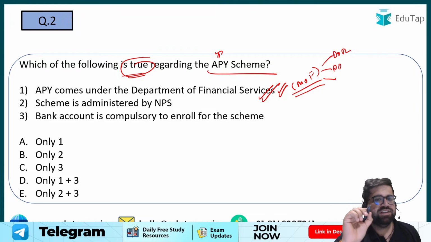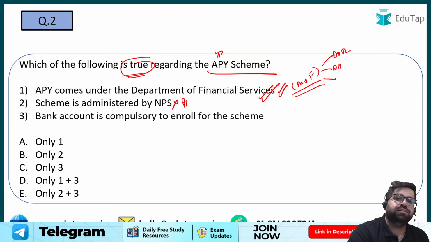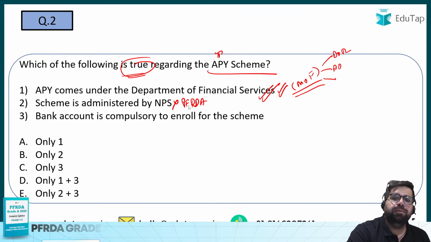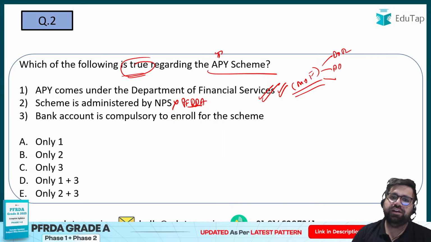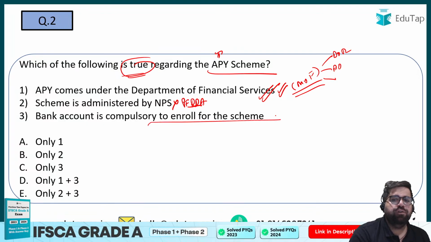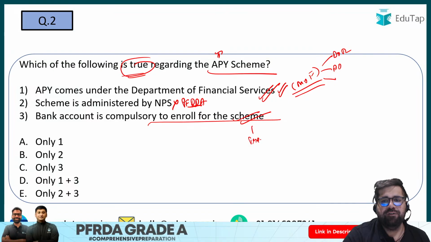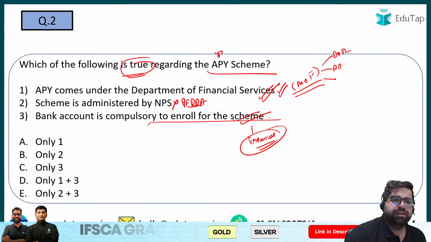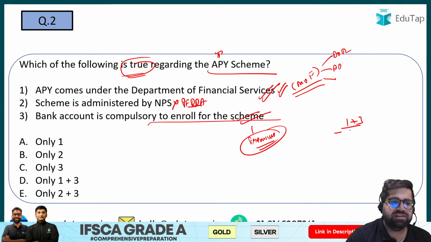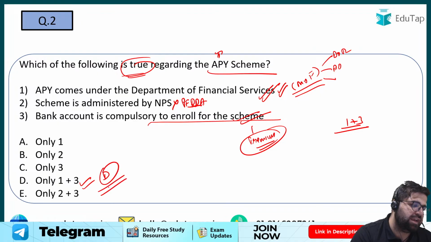APY is administered by NPS. This is incorrect because the administrator of the scheme is PFRDA, which is the Pension Fund Regulatory and Development Authority of India. Bank account is compulsory to enroll for this scheme. Yes, this statement is also correct because the premiums for the APY will be auto debited from your bank account only. So the correct answer will be 1 plus 3, which is only present in option number D. Therefore, the correct answer over here will be option number D itself.